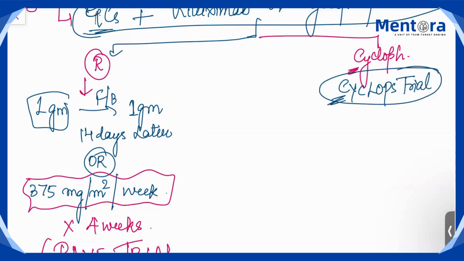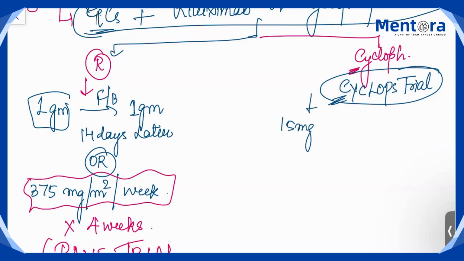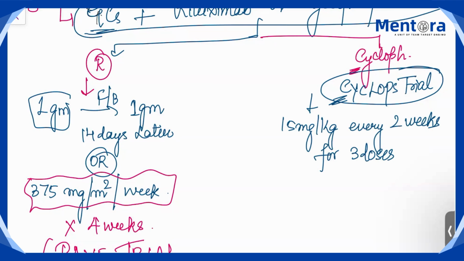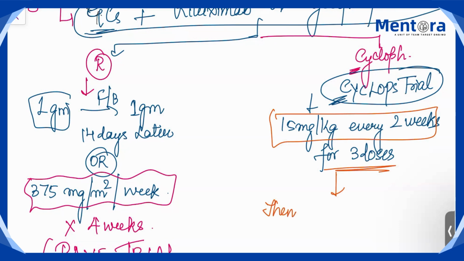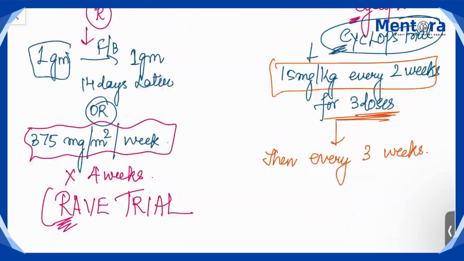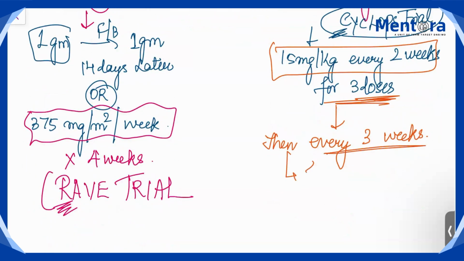Okay, so the dose of cyclophosphamide IV is 15 milligram per kg every 2 weeks for 3 doses. Okay, so for 3 doses you will give 15 milligram per kg every 2 weeks, and then you will give every 3 weeks. So the first 3 doses you will give every 2 weeks and after that every 3 weeks, and this to be given for 3 to 6 months.